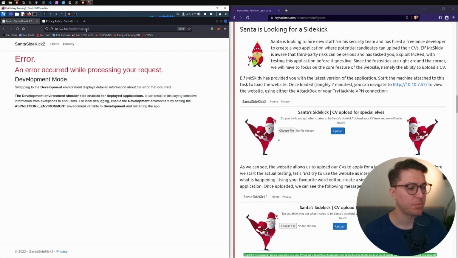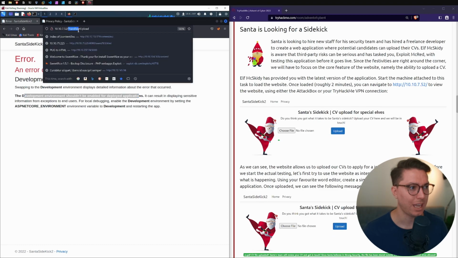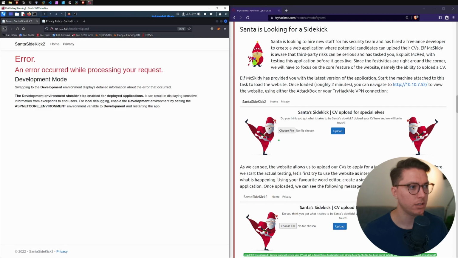So if we just select upload, by default, we've got an error: an error occurred while processing your request. Development mode. Swapping to the development environment displays detailed information about the error that occurred. The development environment should not be enabled for deployed applications. So we can see handler equals upload in the URL.